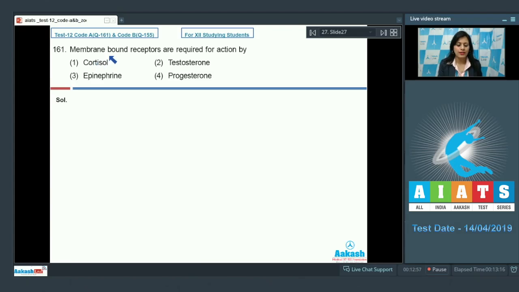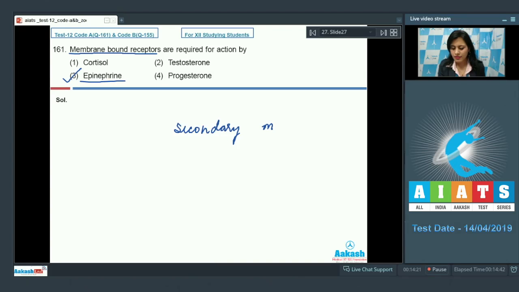Question number 161. Membrane-bound receptors are required for action by, and the options are cortisol, testosterone, epinephrine and progesterone. And the correct answer to this question is option number 3, epinephrine. Epinephrine and norepinephrine are amino acid derivatives, and they interact with membrane-bound receptors and perform their optimal activity by activating